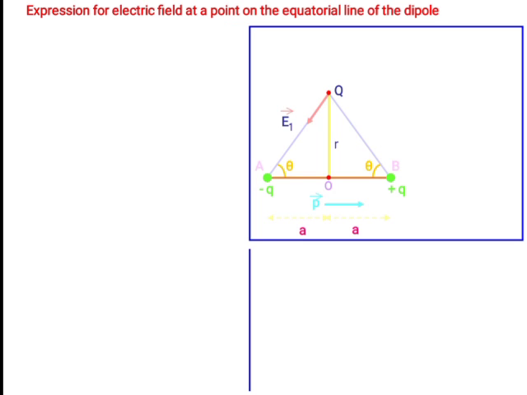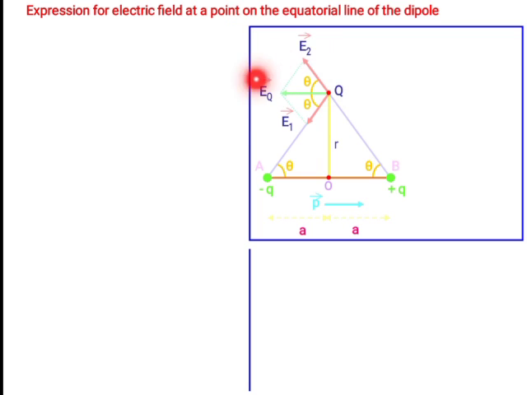E1 is the electric field between this Q, positive charge, and this negative charge, and the direction of electric field E1 is from Q to A. And the electric field E2 from B to Q is away from this Q because of repulsive force and the electric field line property.